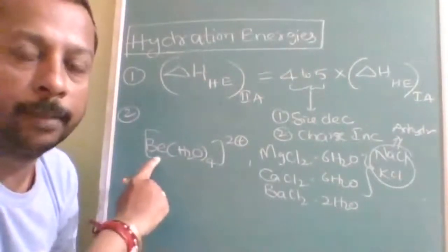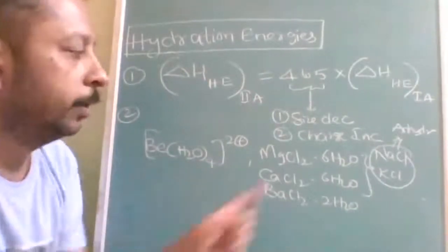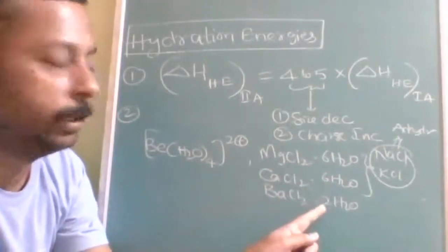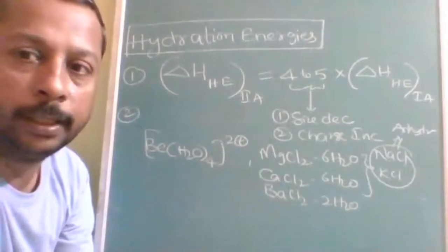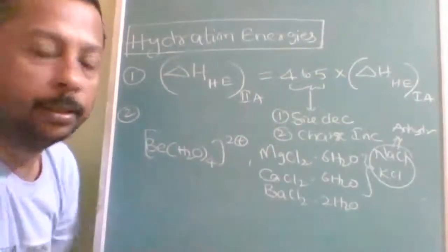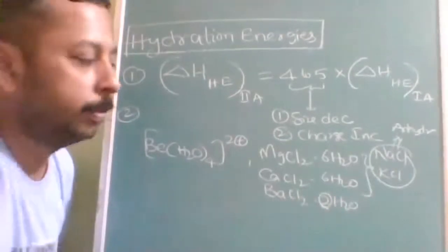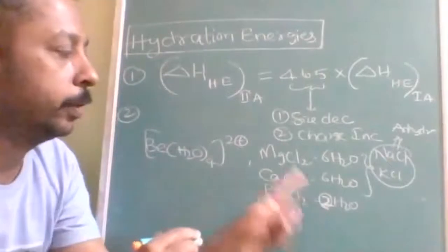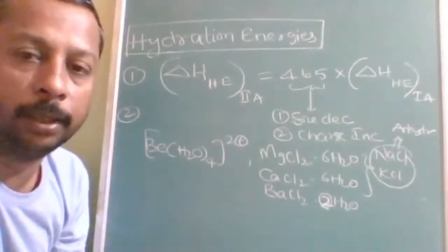So you will find beryllium with 4 H2O, but magnesium with 6 H2O, calcium with 6 H2O, and barium with 2 H2O. This is very important for integer type questions. The question will be: why is barium associated with 2 moles of water molecules, but magnesium with 6 moles?